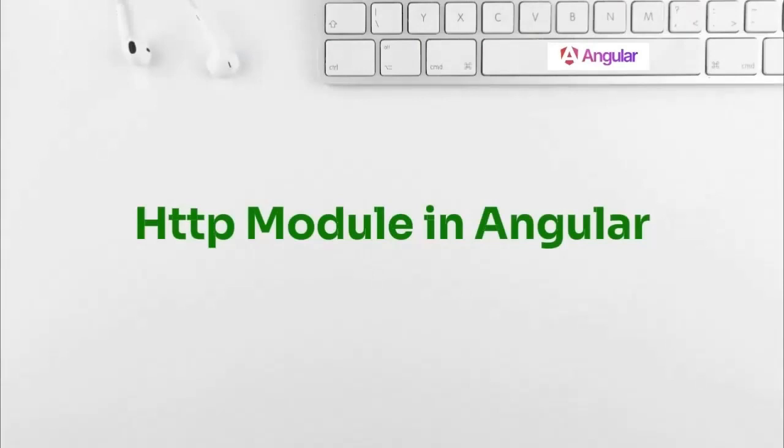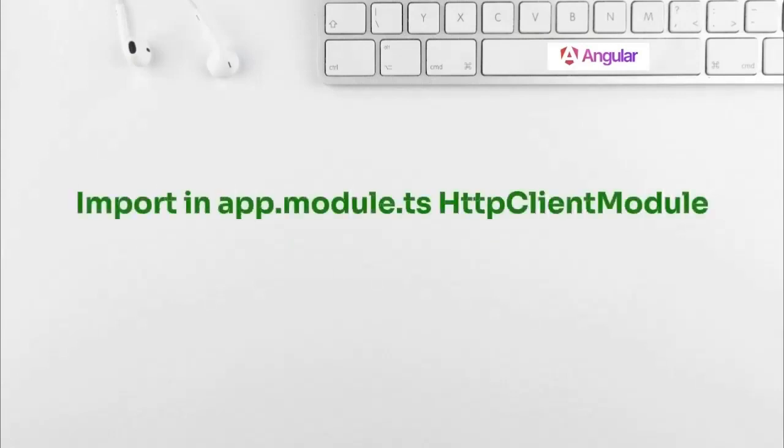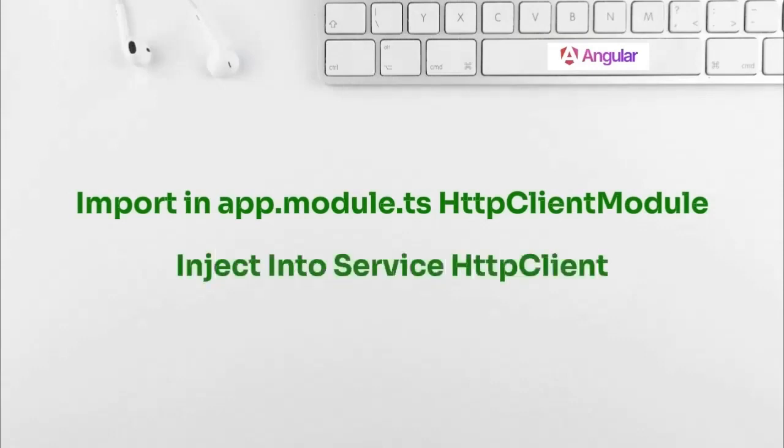Let's look into the HTTP module in Angular. To make any API call in Angular, we need the HTTP module. To start with, we need to import the HttpClientModule in the main app.module.ts file to use the HTTP features for the Angular application. The second step is to create a service and inject the HttpClient into that service, so that by using HttpClient, we can call the get method, or a post method, or a delete method, or a create method. So any sort of HTTP methods that we want to use.